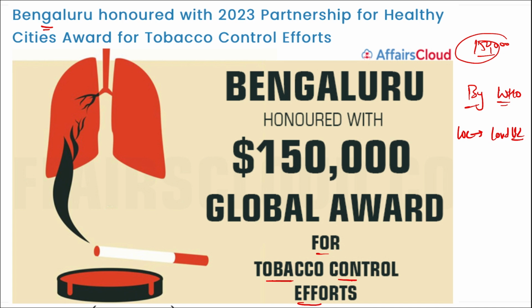Here NCD, what is NCD? That is your non-communicable disease. NCDs here include heart attack, stroke, cancer, diabetes, chronic respiratory disease, and injuries, etc. And these are responsible for almost 80% of the deaths globally.